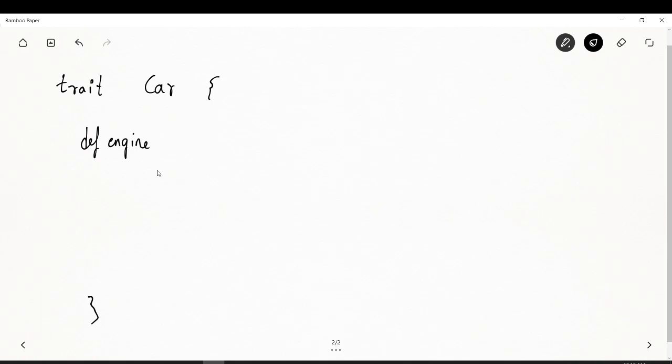So def engine means we are defining a method called engine, and I say println 1000 cc. So I have defined a trait. The keyword is trait, then the name of the trait is car. We are defining some functions inside it, engine, and we are printing something.